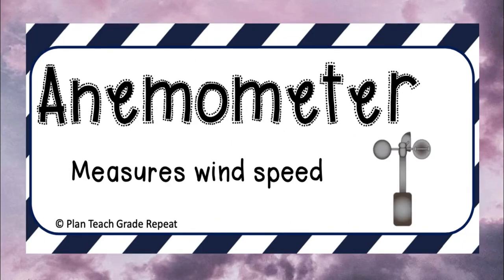Anemometer. Now, the anemometer is used to measure the wind speed. It measures how fast that wind is going, how fast the wind is blowing. If you notice at the top of this image, it looks like some little scoops. So that's one thing you can use to help you to remember the anemometer. And remember, it is used to measure the wind speed.